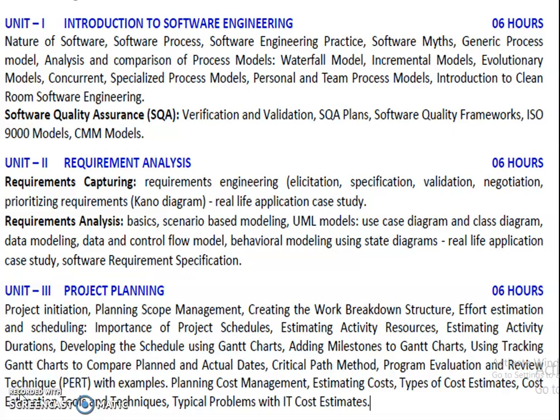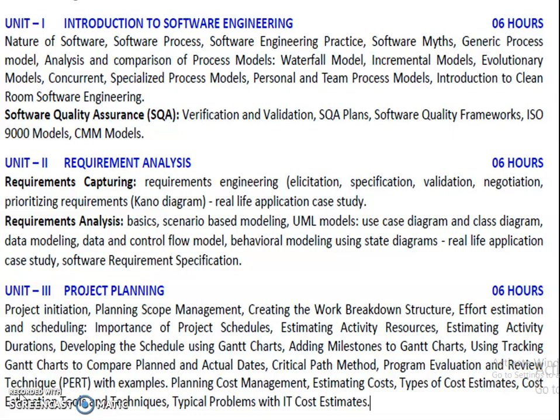We also learn software quality assurance: what is verification, what is validation, SQA plans, framework, ISO models, and the CMM, the Capability Maturity Model.